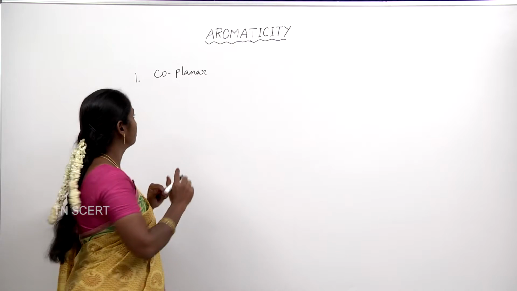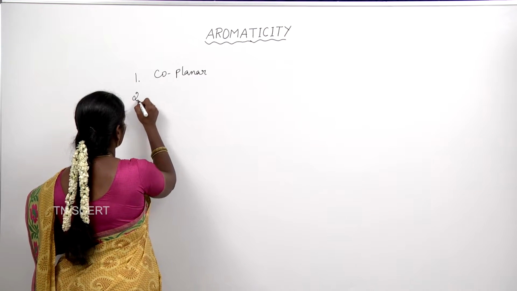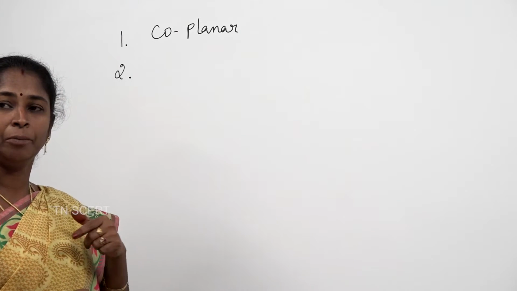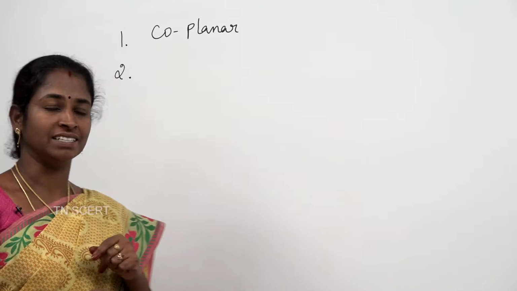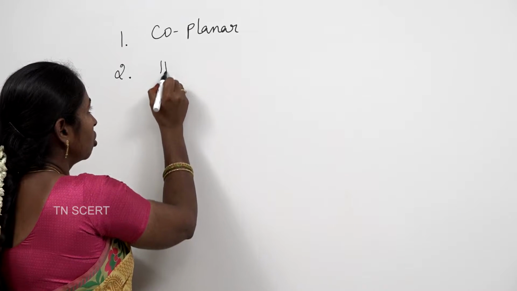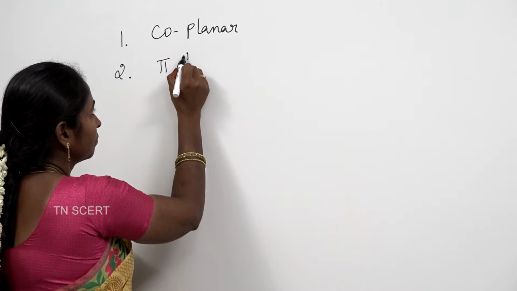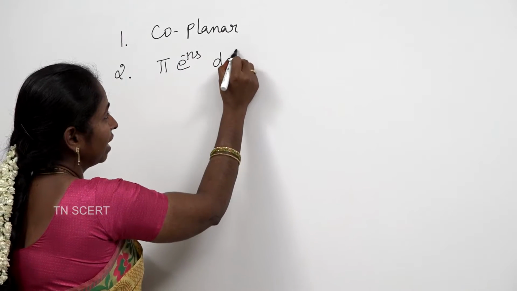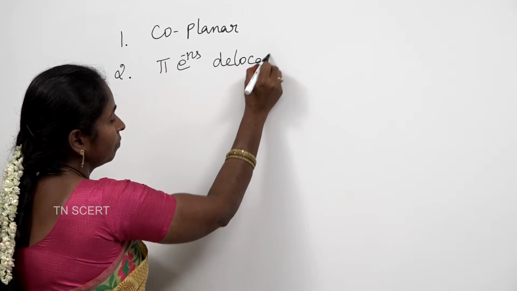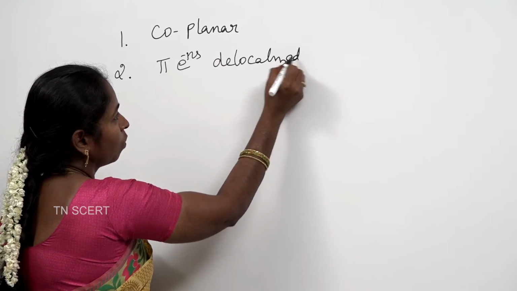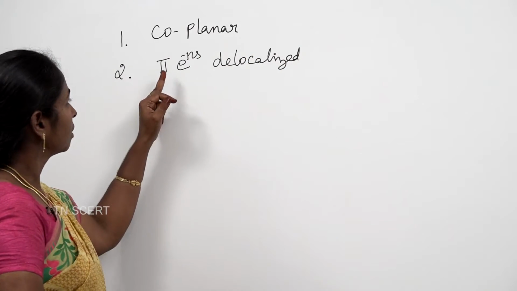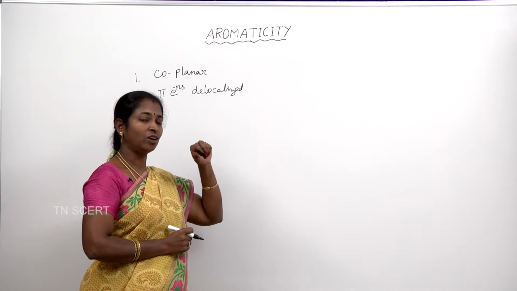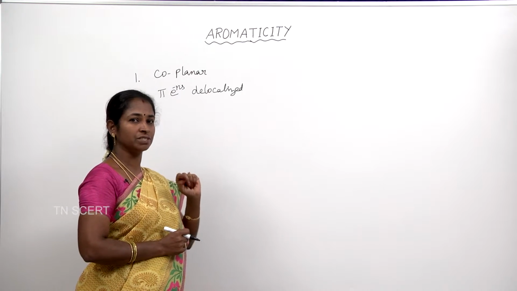Then the next rule is, the pi electrons should be completely delocalized. What are pi electrons and what is delocalized? We have to understand the meaning of these 2 terms.